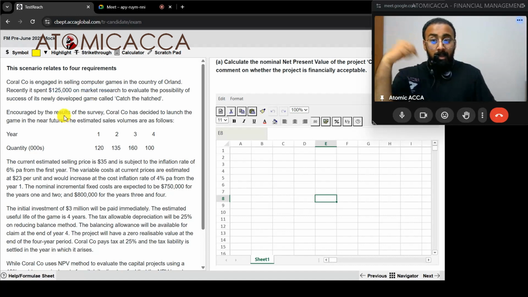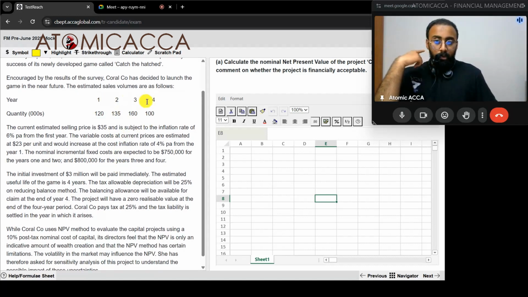Cool. Encouraged by the results of survey, Coralco has decided to launch the game in the near future. Estimated sales volume are as follows. Quantity in thousands are, okay, 120, 135, 160, 100. 4-year project, this is okay. Current estimated selling price, current means in T0 without inflation, is $35 and is subject to the inflation rate of 6% per annum from the first year onwards.